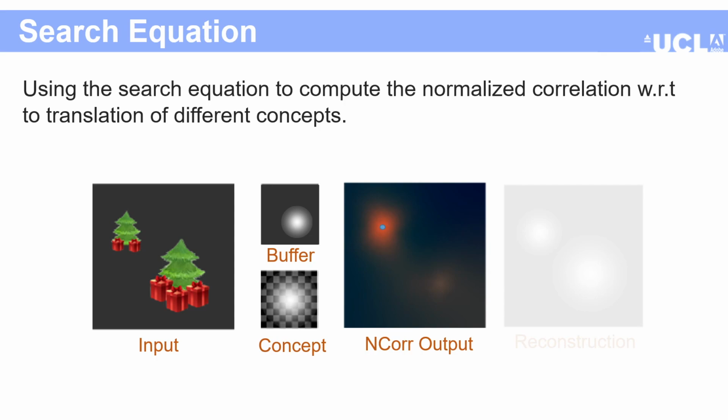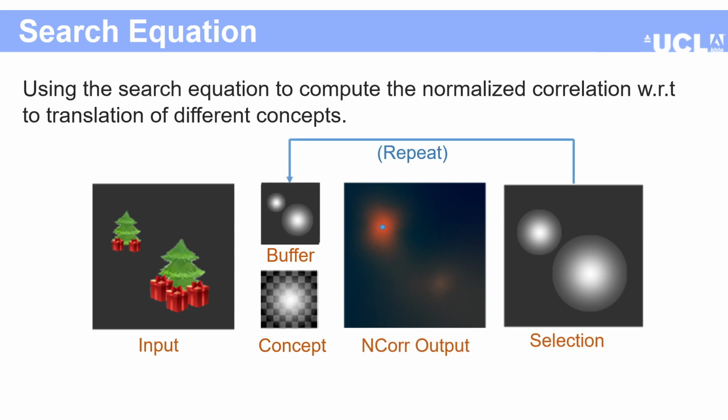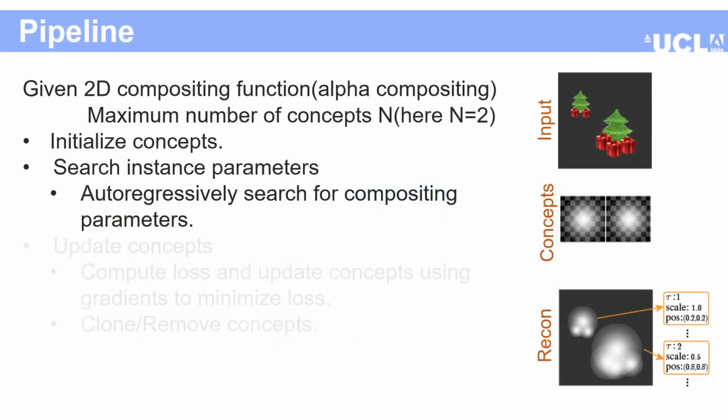We again select the xy location with the maximum correlation value and update our tentative reconstruction using that. We repeat this step L times to explain the input signal with L elements. After those L steps, we would have a tentative reconstruction like the image shown on the bottom right.